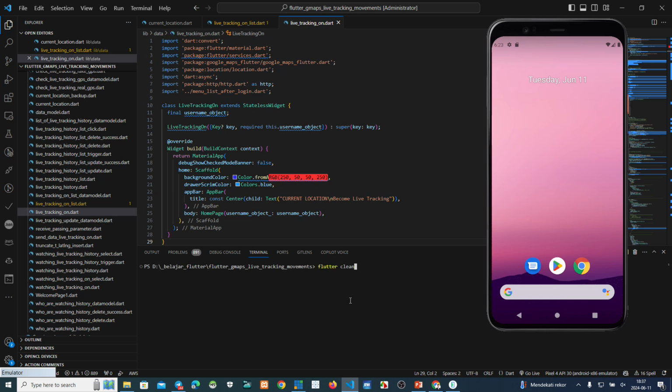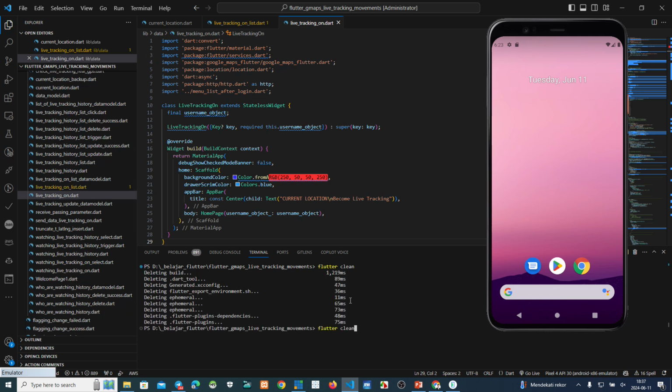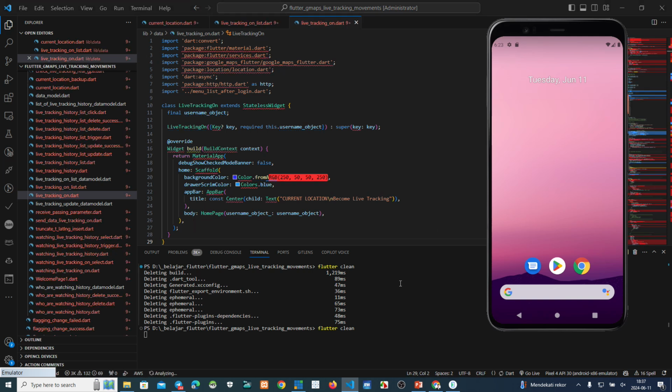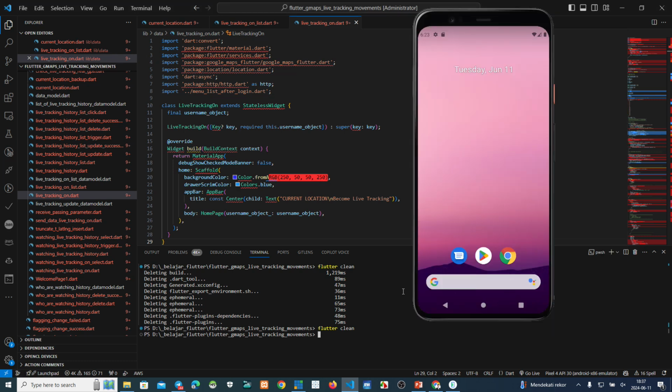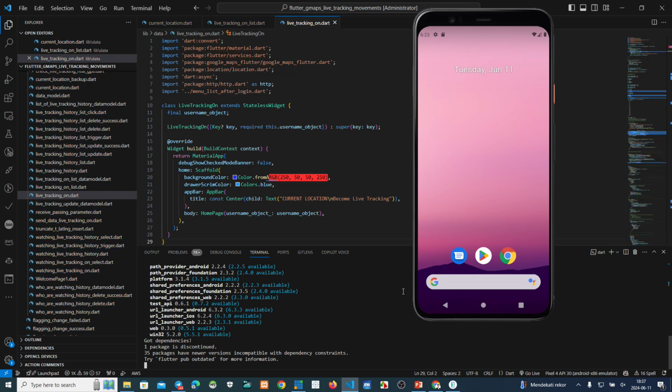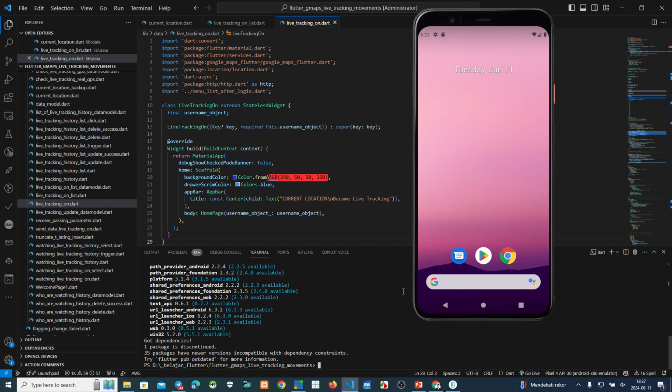Moment please. We say clean. After that, pub get to make sure all packets from Flutter get to my server, my computer.